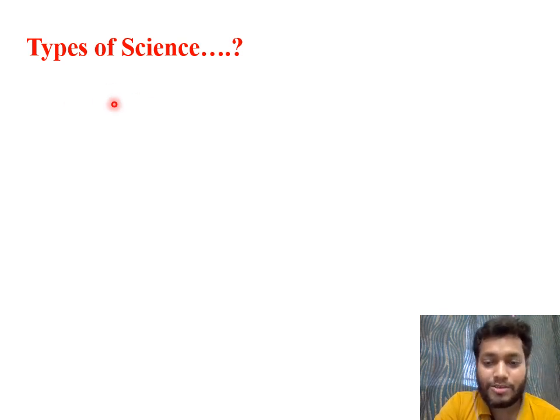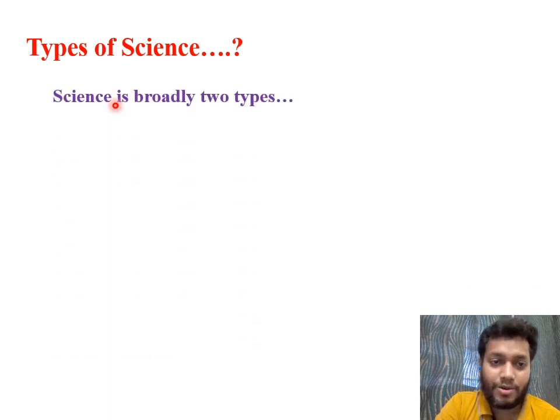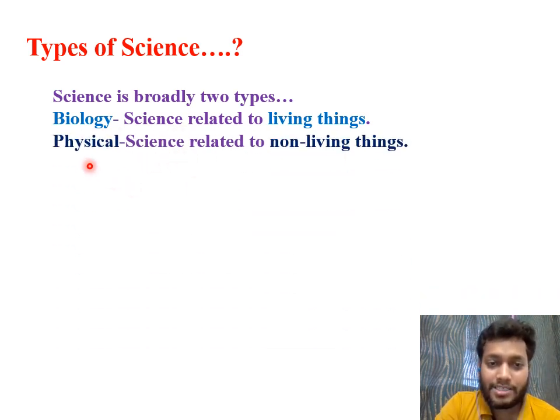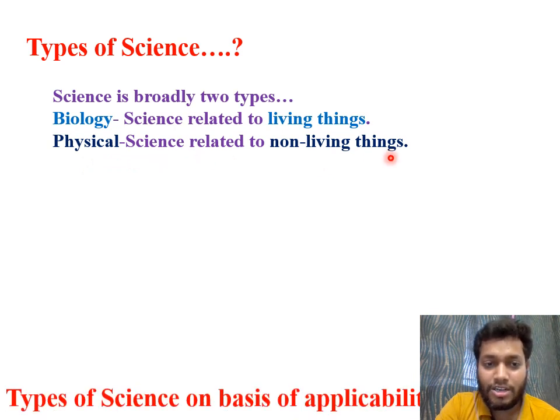So basically, we have to understand what science is and what the types of science are. In a way, science is basically divided into two types. First is biology, which is the science related to living things. Then physical science, which is the science related to non-living things.